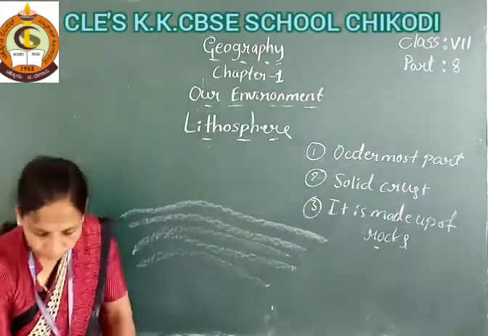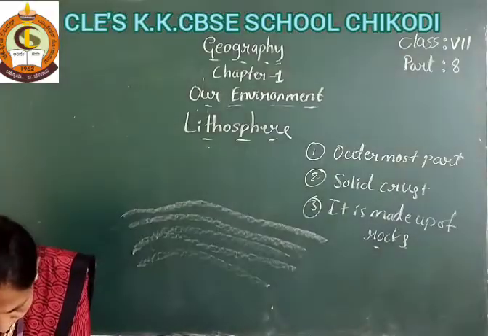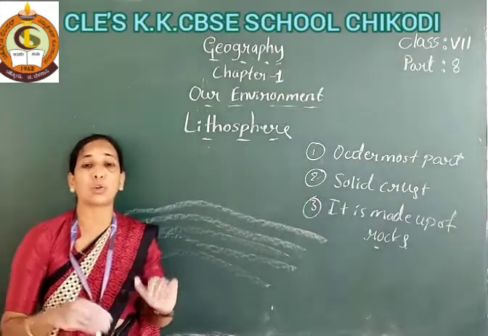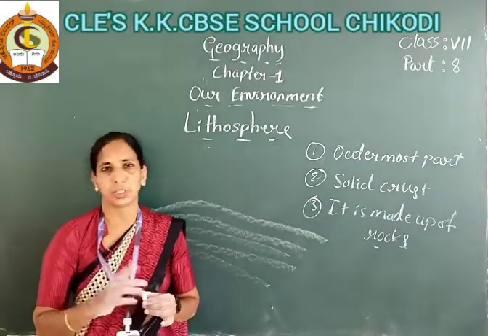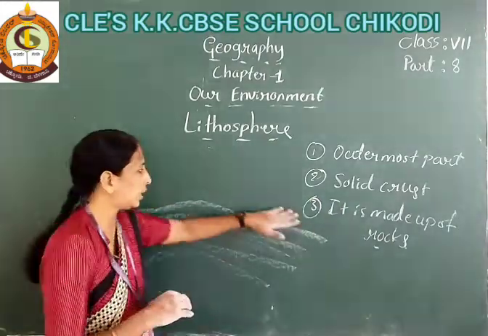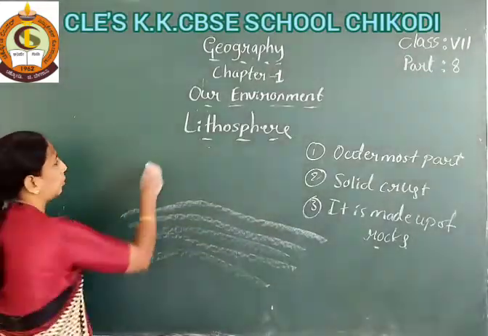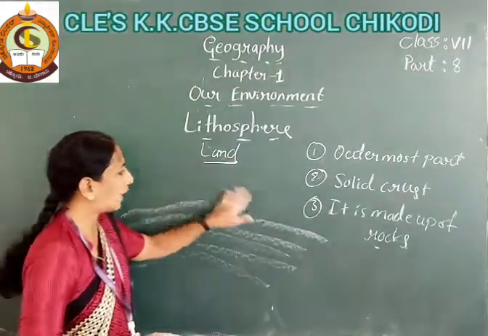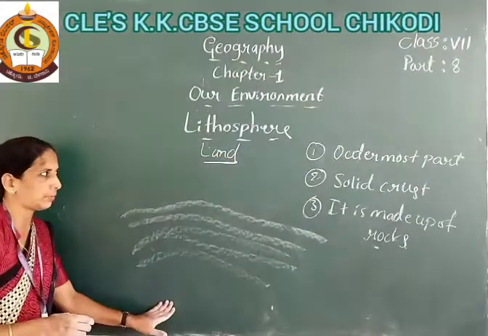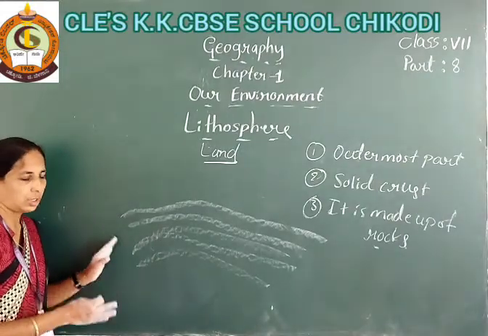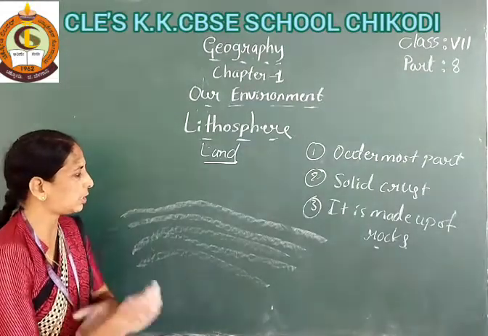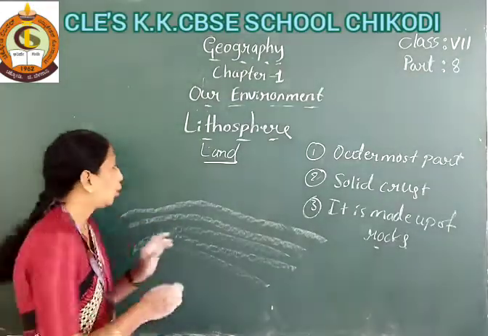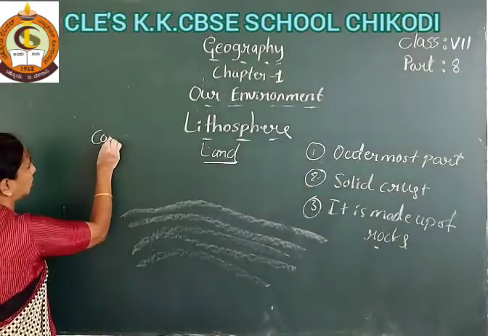The lithosphere is made up of rocks, and this crust comprises continents and oceans. Lithosphere means land. It is the outermost body of the earth, and it is the solid crust. This solid crust is divided into continents and oceans.